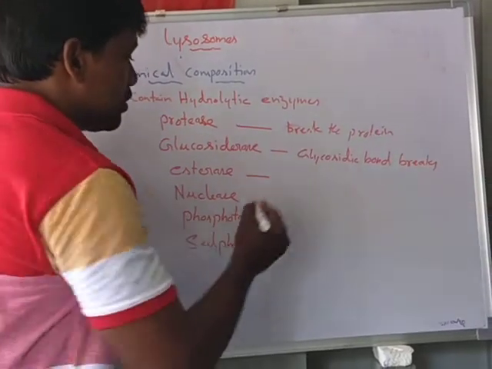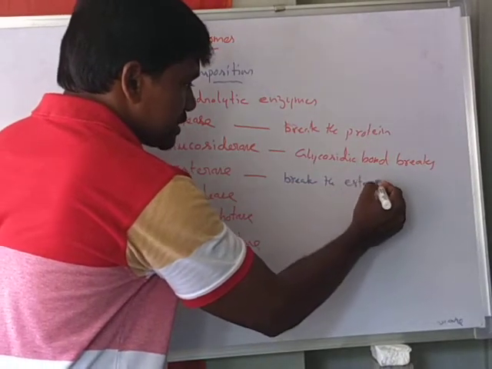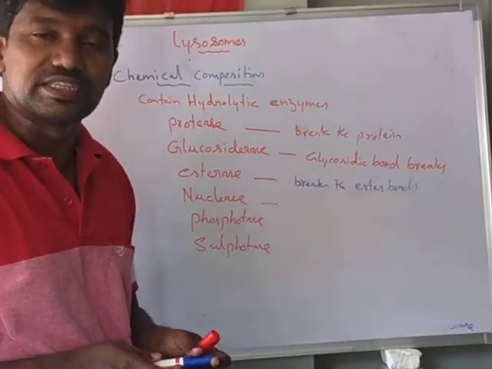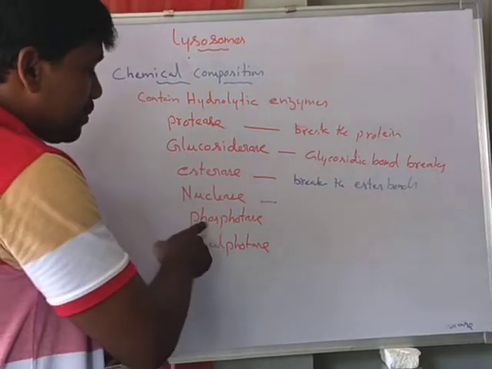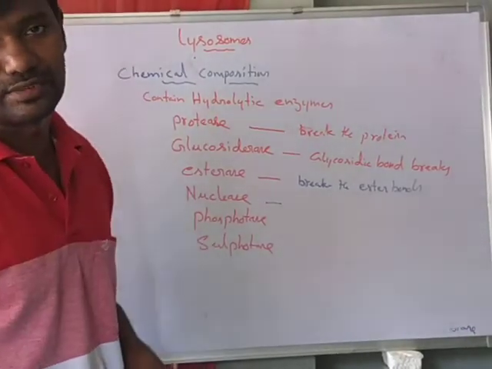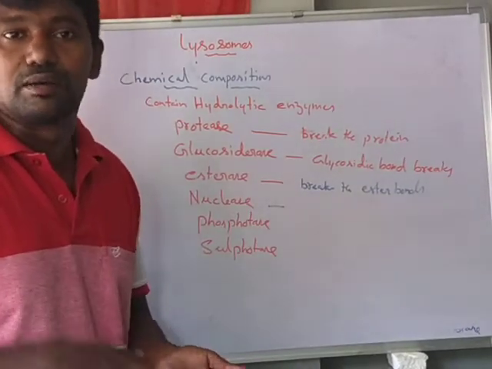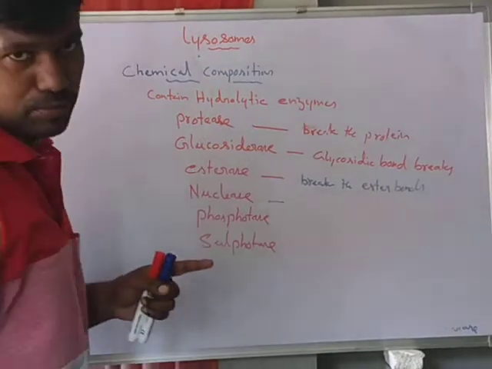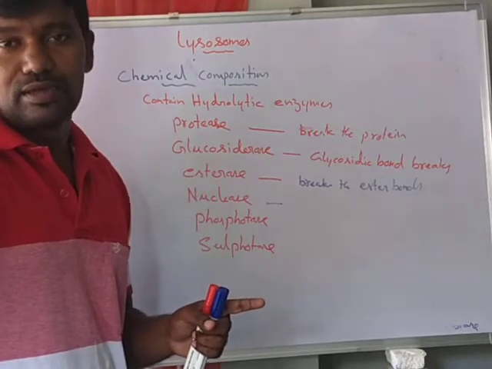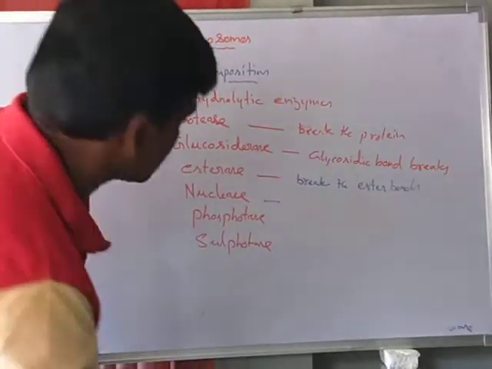Nuclease digests the nucleic acids, that means DNA and RNA. Phosphatase and sulfatase break the phosphates and sulfates. These enzymes are involved in the breakdown of molecules. This is about the chemical composition. The lysosome membrane is a single unit membrane which chemically resembles the plasma membrane.